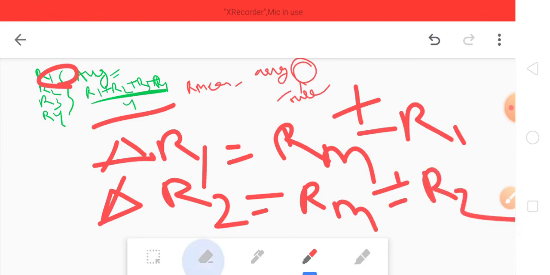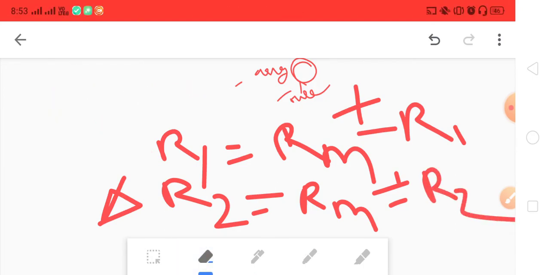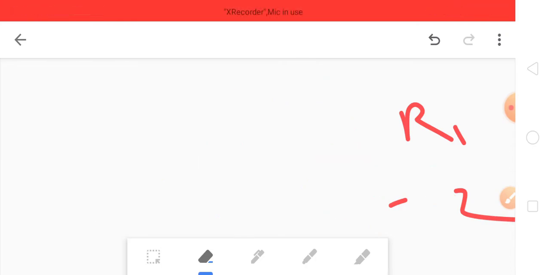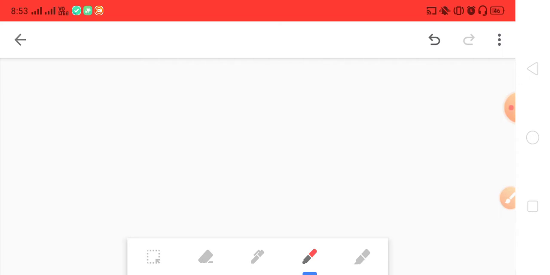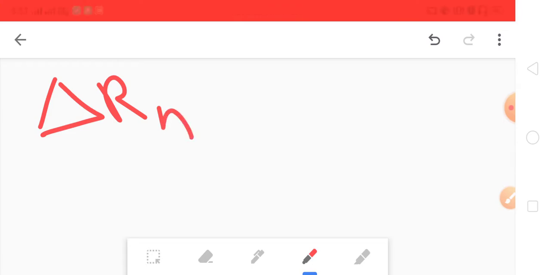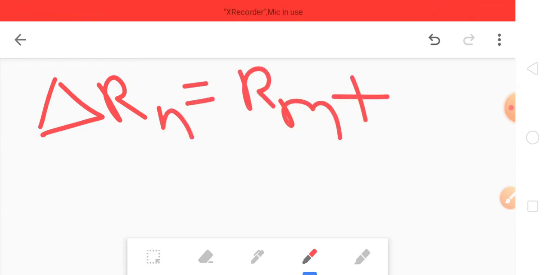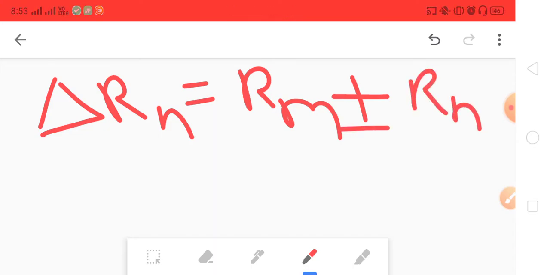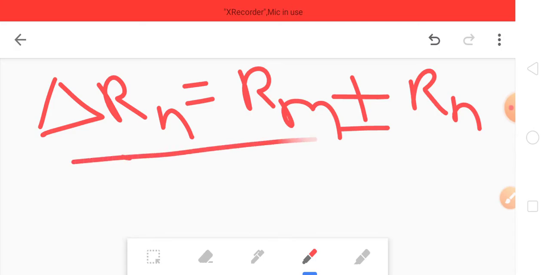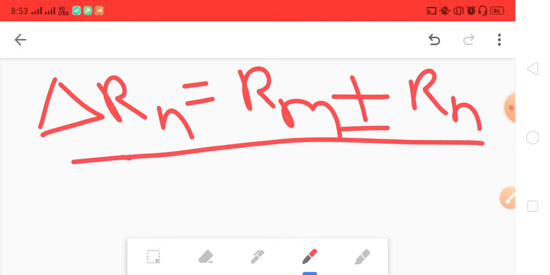Now let's learn the representation, how we will represent this. We can represent it very easily: delta Rn equals Rm plus or minus Rn. This is the definition, or the formula you can say, and this is known as absolute error.